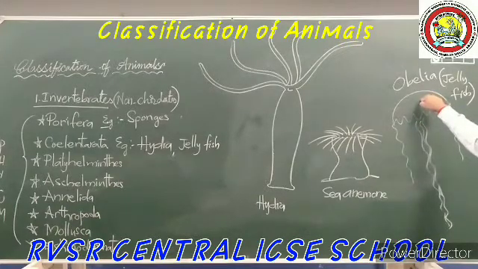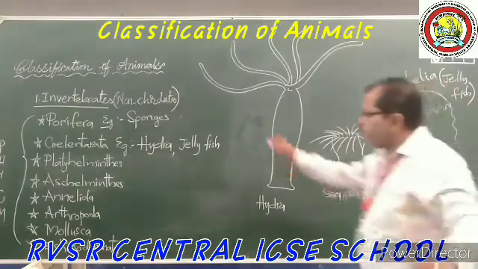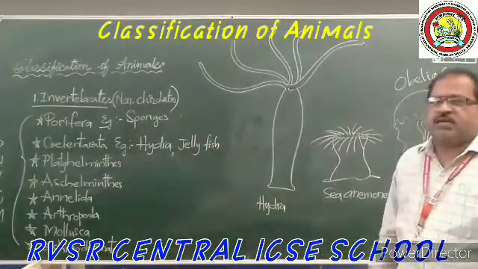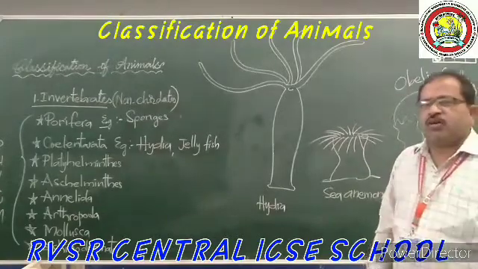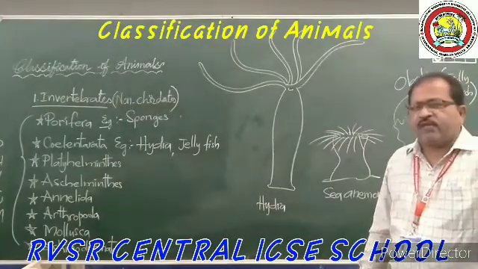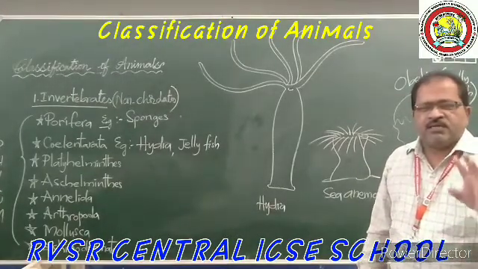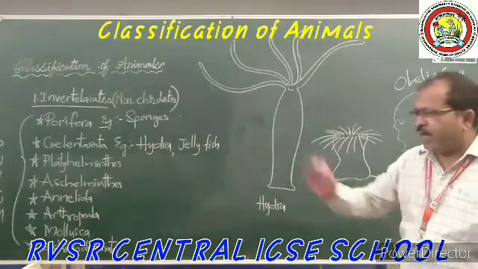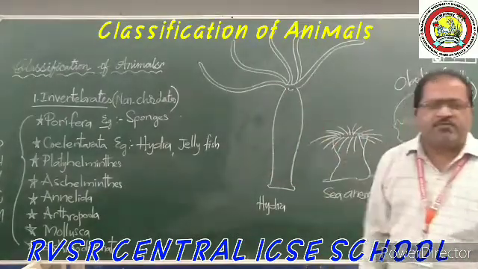This is the other category. So two types of category are there, and most of them are freshwater and some of them are marine water. Both are aquatic animals only.